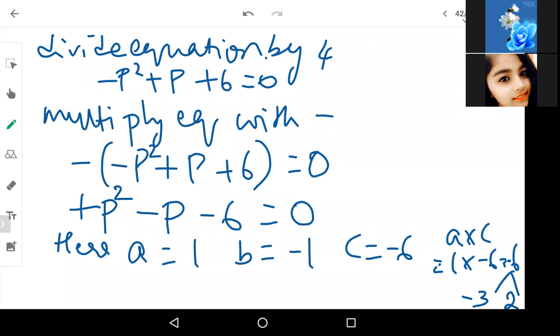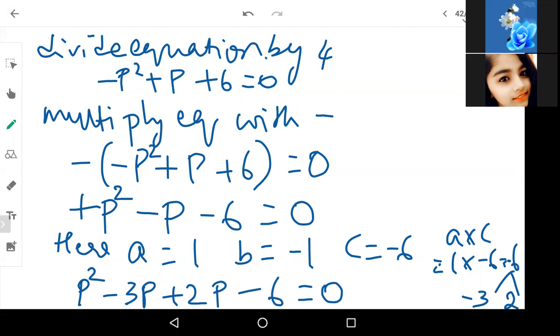So here what will happen? P square minus 3p plus 2p minus 6 is equal to 0. Are you all able to follow? Yes? I'm being a bit fast here because we have done enough problems in this factorization part.